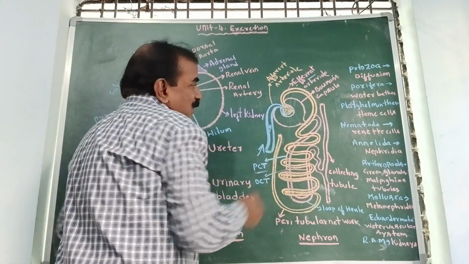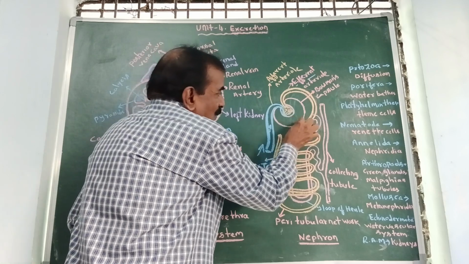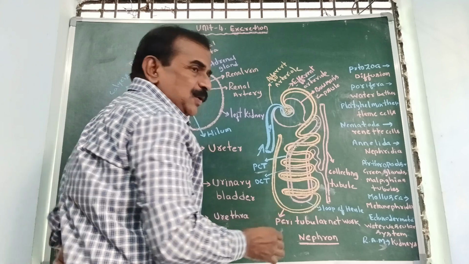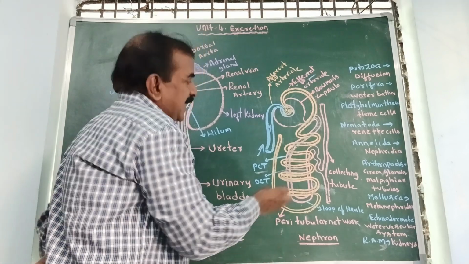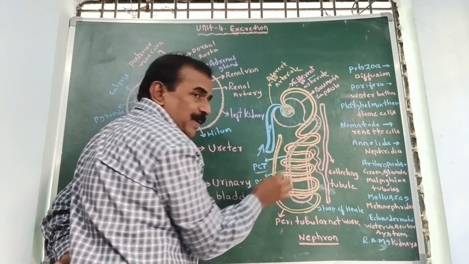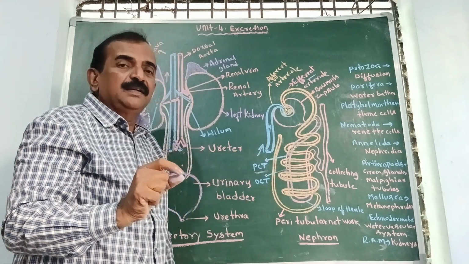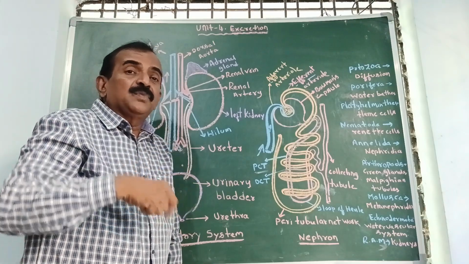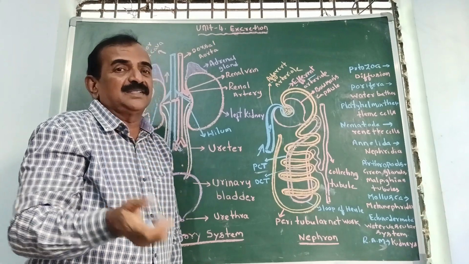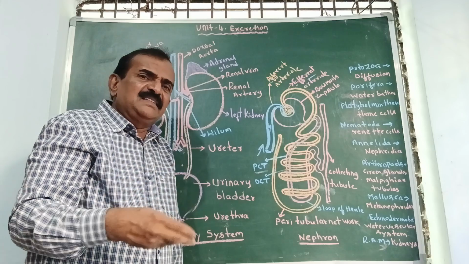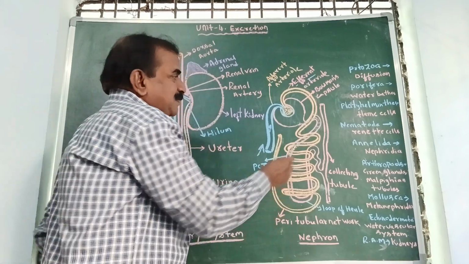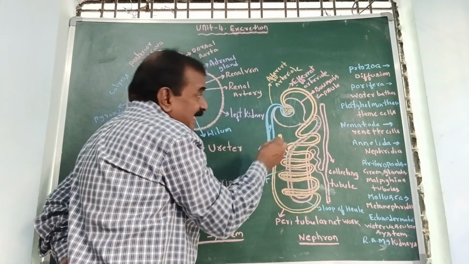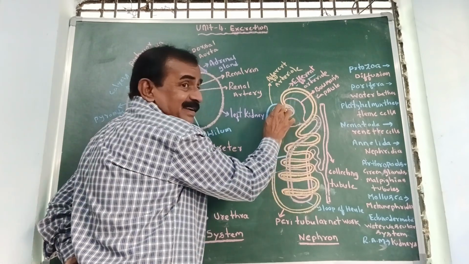And this primary urine enters into the first tubule. This tubule is called PCT. PCT means proximal convoluted tubule. And in PCT, primary urine is present, which does not have blood corpuscles. It has useful substances like glucose, amino acids, fatty acids, and vitamins. Many several useful substances are present in the primary urine.